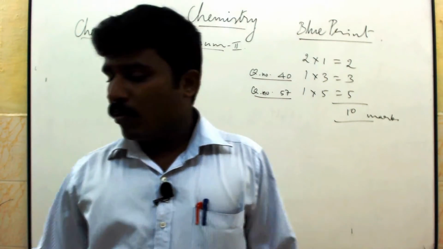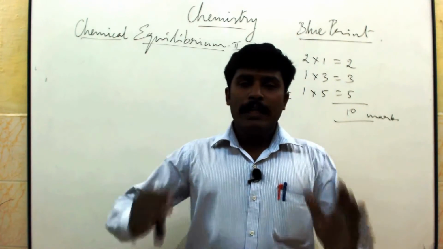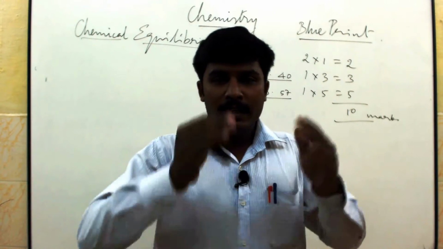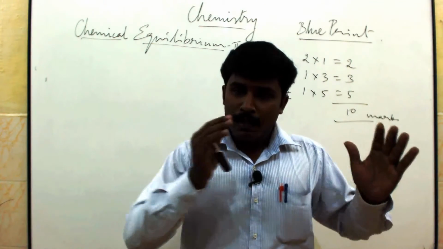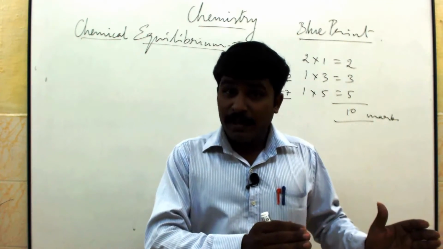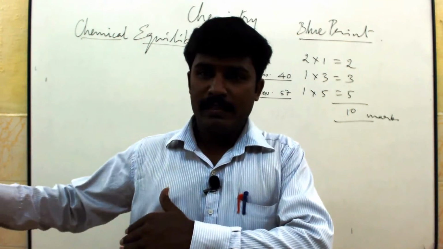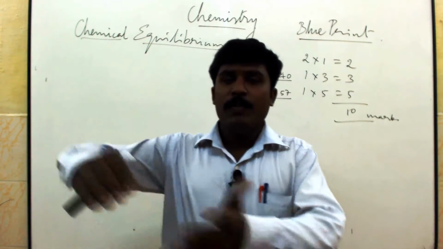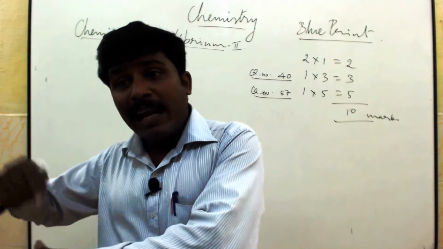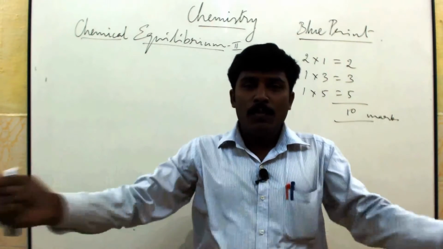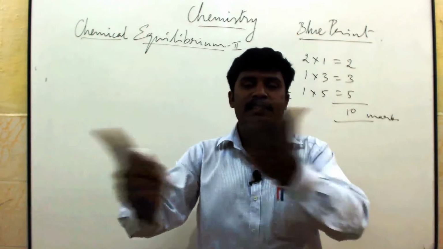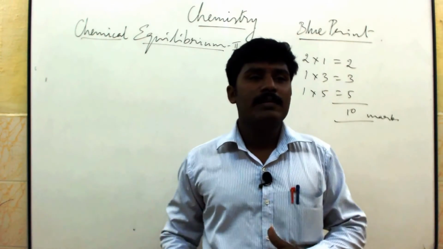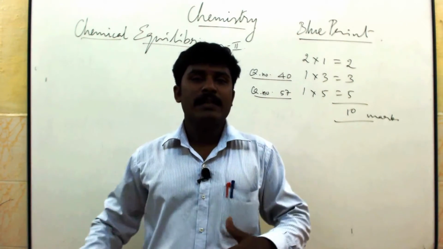Now you have to know what is an equilibrium reaction. An equilibrium reaction is nothing but an opposing reaction. What is an opposing reaction? Equilibrium means the number of moles of reactant must be equal to the number of moles of product. Now, the opposing reaction: reactant reacts and gives the product. After some time, the product gives back the reactant. Both take place simultaneously. This reaction is nothing but a chemical equilibrium reaction.